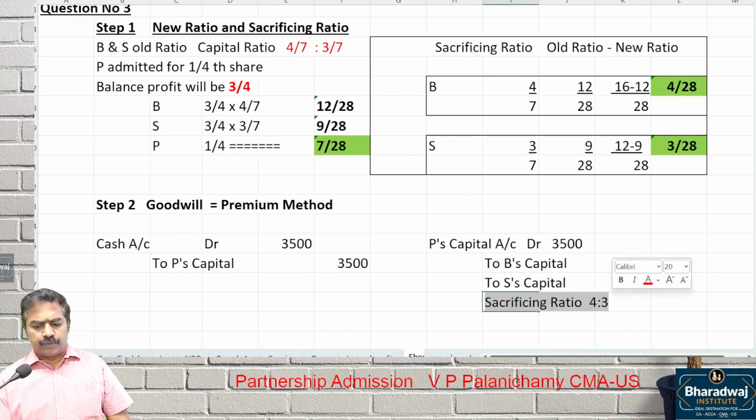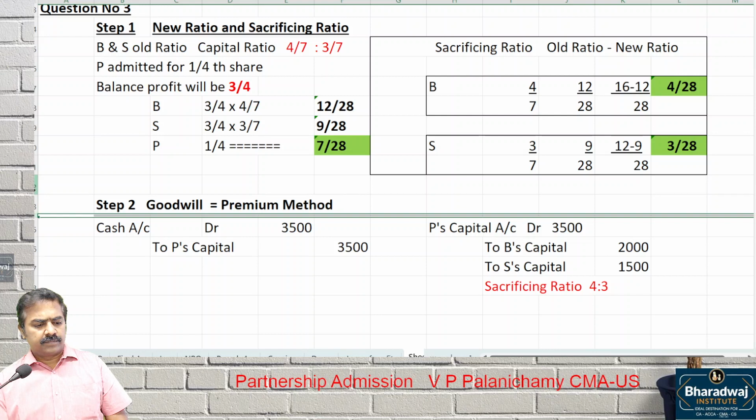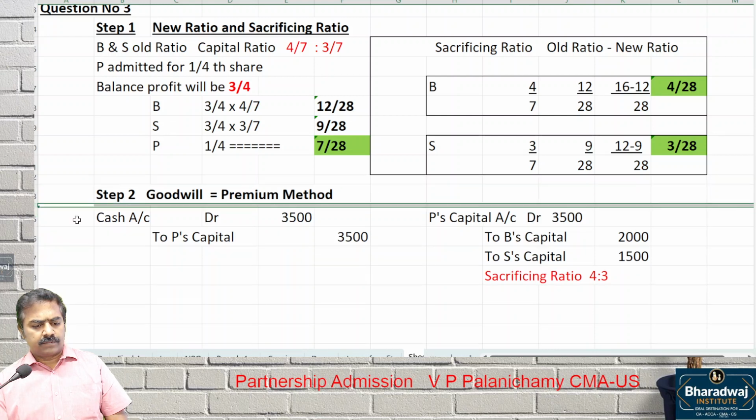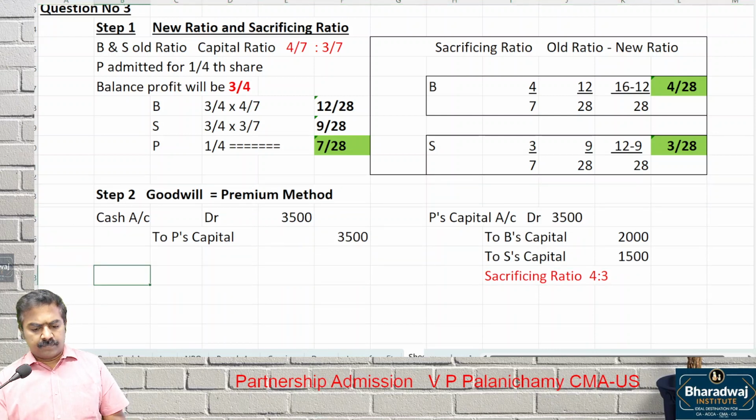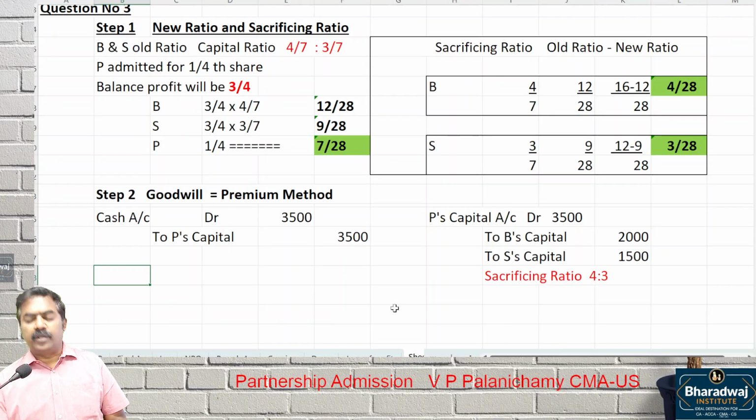The sacrificing ratio is also 4:3 in this question. And most important, check the old balance sheet. Is there any old goodwill in the old balance sheet? If there is any old goodwill, you would write it off.